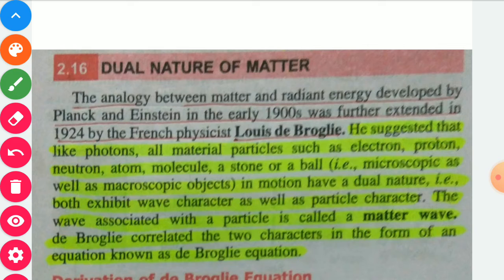De Broglie correlated the two characters in the form of an equation known as the de Broglie equation. De Broglie took both characters, the wave character as well as the particulate character of matter, and gave the equation lambda is equal to h upon mv. This equation, given by de Broglie, which correlates the wave nature as well as the particulate nature of matter, is known as the de Broglie equation.